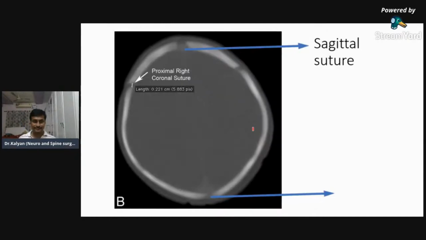So let's see. Now, are you able to say what Dr. Fayaz has told? This one is a sagittal suture. This is an axial cut. So in the midline, you will see sagittal suture, in the front and in the back. So what is this suture? This is the coronal suture. This is the coronal suture on the left. This is the coronal suture on the right.